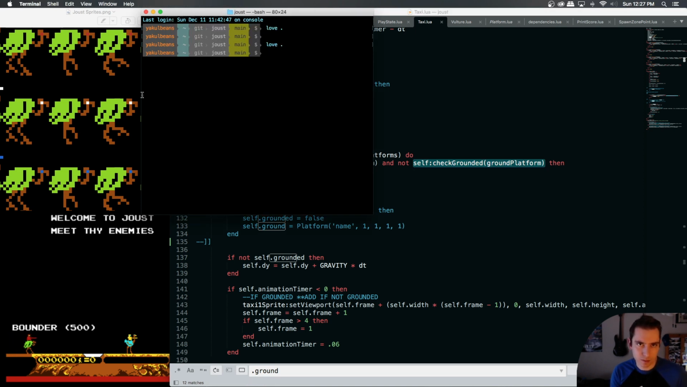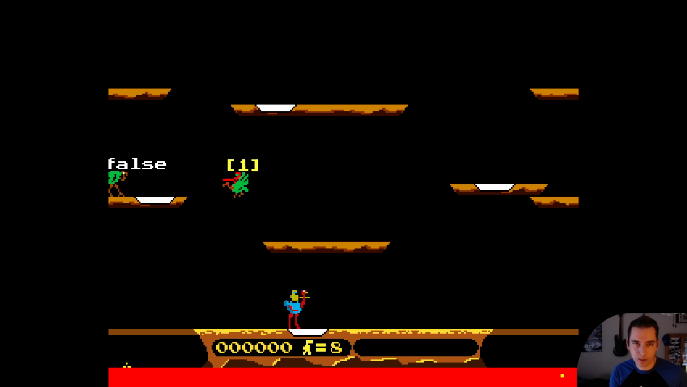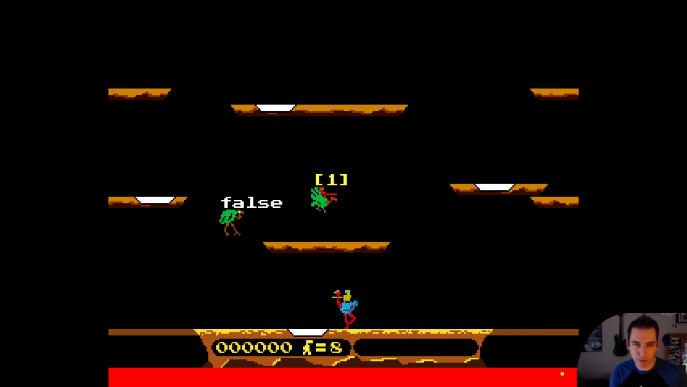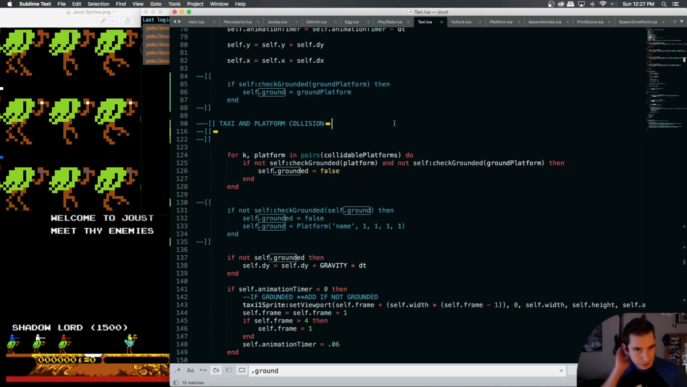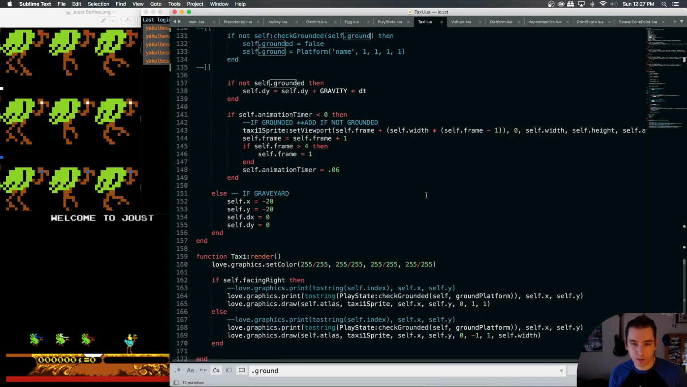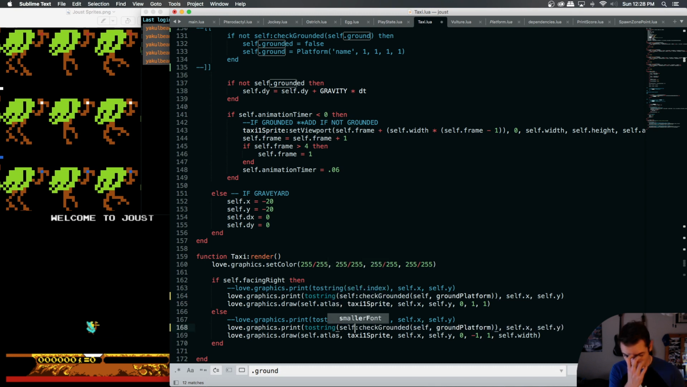I'm curious if this is just busted at the moment. Okay, so we're looking for when the taxi falls, that Boolean to become true. But the thing is here, this is actually bad, because look, we're running the play state one. So let's change it to our self check grounded, because we determined our play state check grounded was a little incorrect. And it only takes one argument.